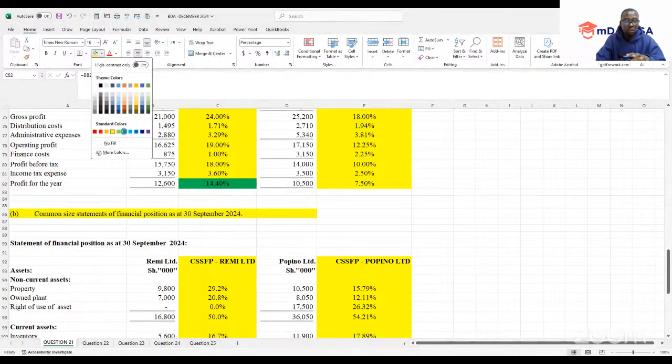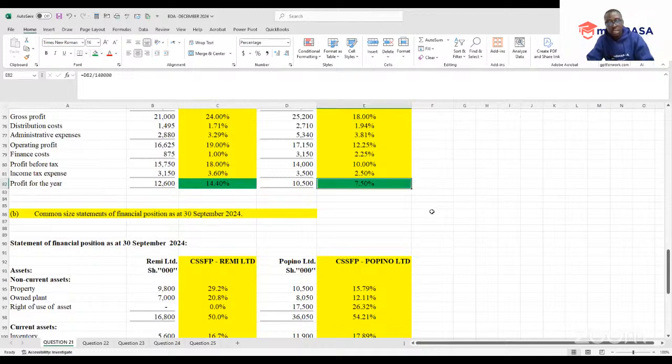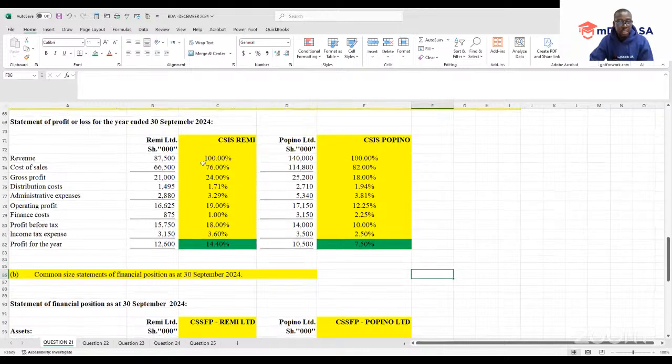Comparing these two companies, REMI and Popino, you'll find that based on profitability, REMI is better, because for REMI we have 14.40%, whereas for Popino we have 7.50%.